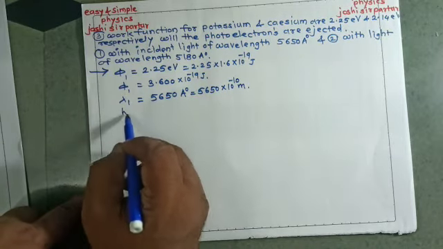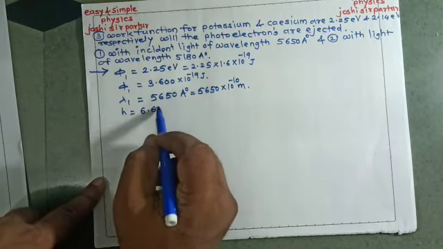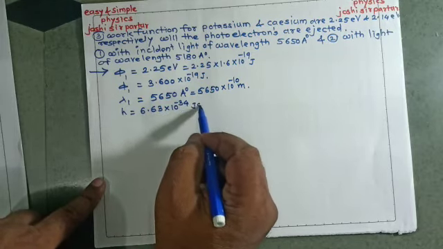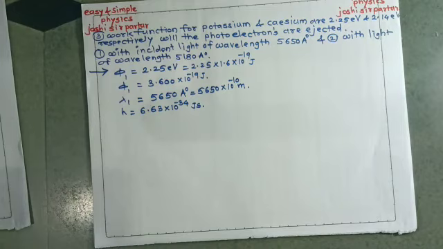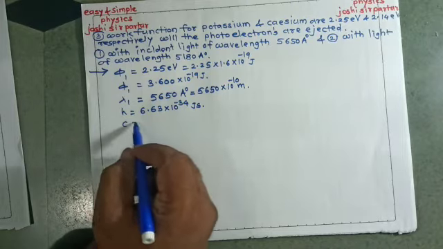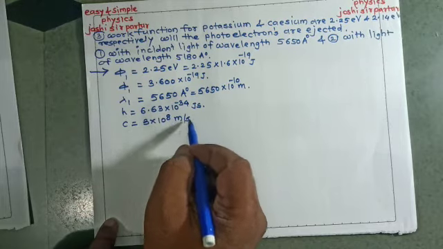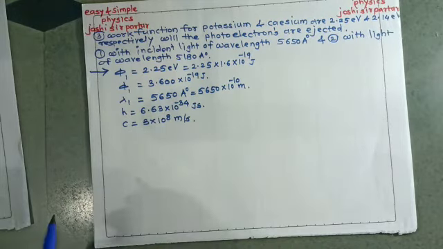The value of h is not given here, but it is given on the front side of the question paper. So we can take this value from the front side, or we can remember. c, its value will be 3 into 10 raised to 8 meter per second. So that we can find out the energy of photon.